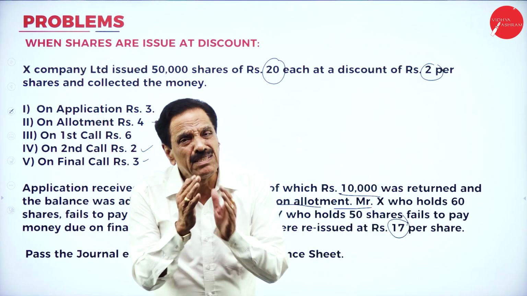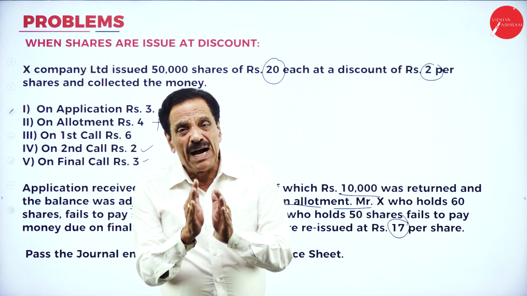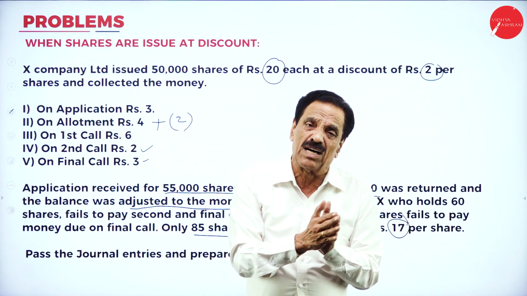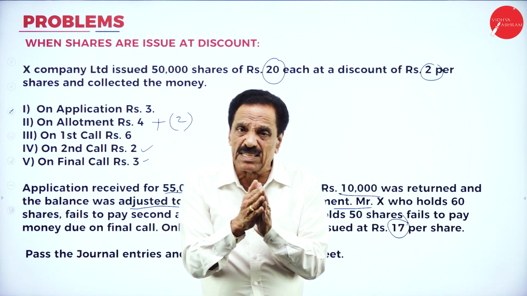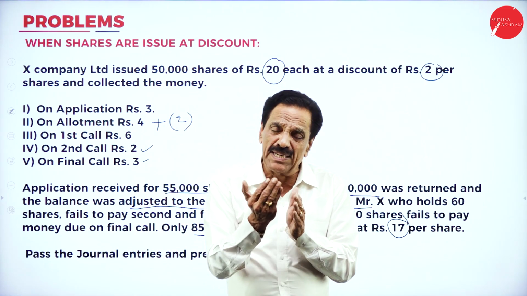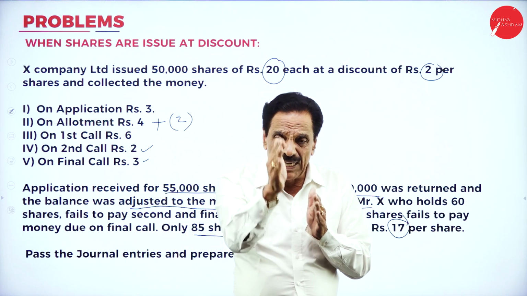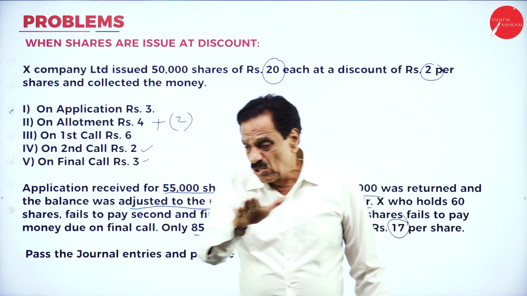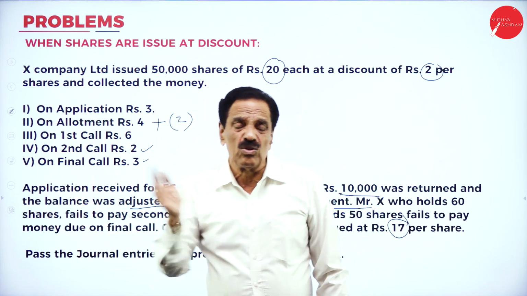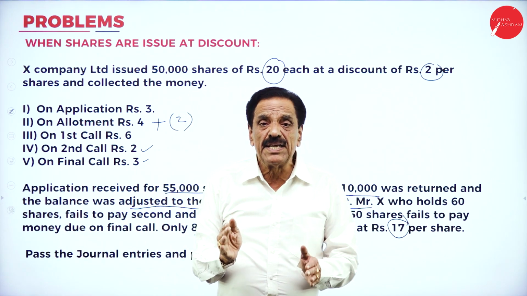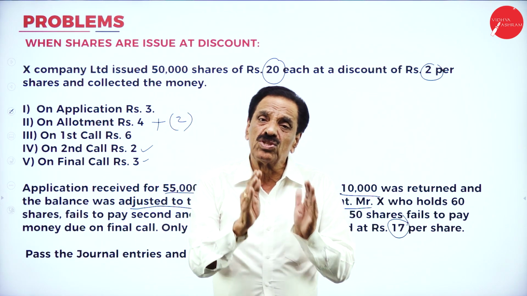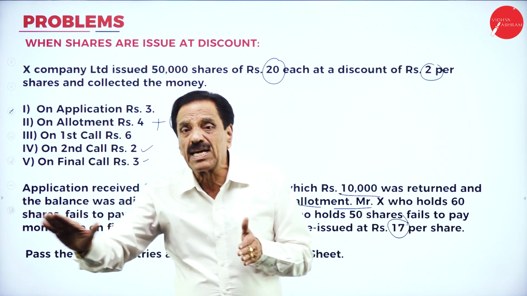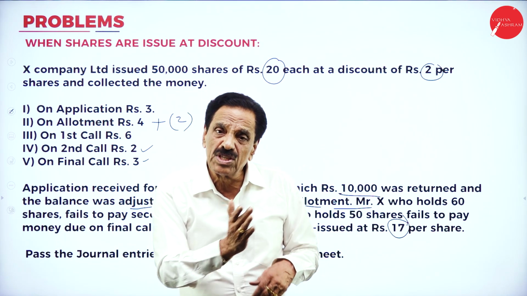How many applications received? 55,000. What's the common journal entry you are going to pass? Bank account debit to share application account. Next entry, share application account debit to share capital account. Still we have got excess now. Then if some money has been returned, then what is the first entry? Bank account debit to share application account. Second entry, share application account debit to share capital account, to bank account, to share allotment account.